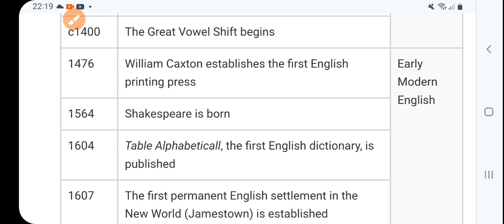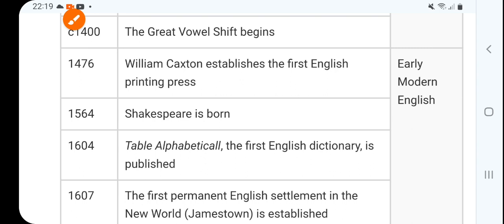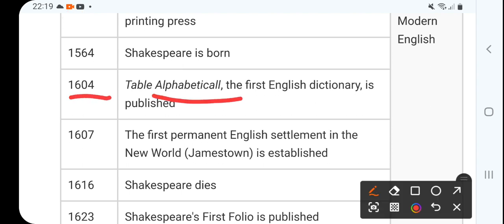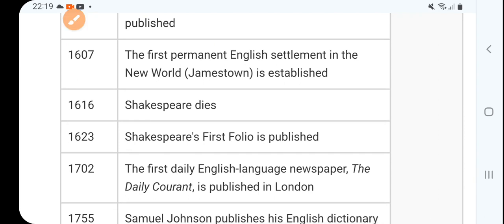Then Shakespeare was born in 1564. Then alphabetically, the first English dictionary, right? Very good, the first alphabetical English dictionary was launched in 1604, again very important. Then the first permanent English settlement in the New World, that is Jamestown, is established.